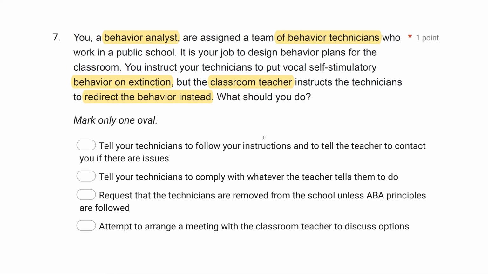C, request that the technicians are removed from the school unless ABA principles are followed. Well, no, that's part of collaboration. We follow ABA principles. We're conceptually systematic, but our team members don't necessarily need to be.